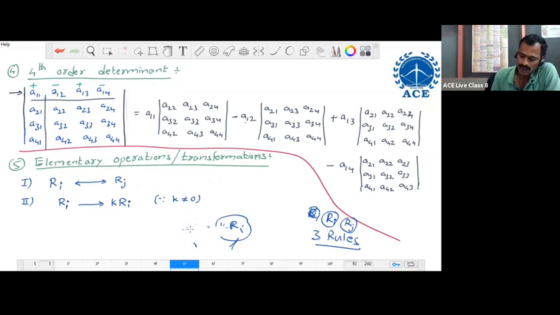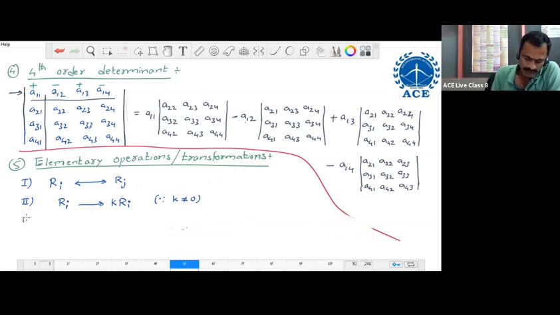Next, the last operation. The last operation or last rule is similar to the second rule. First, we choose some non-zero constant, and then we multiply this non-zero scalar with every element of some row.